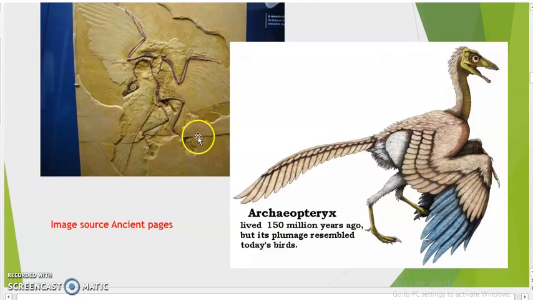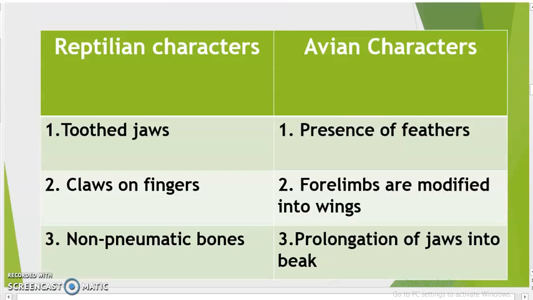We cannot say that it's a bird, or we can say it's a link between birds and reptiles. So the question is, how can we say that this is not a bird? Because in appearance it's looking like a bird, but there were some features which make it different from the bird. Let us compare some of the features, not all, with birds and reptiles.